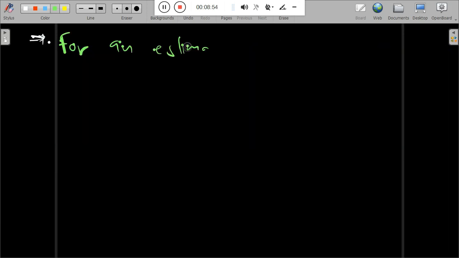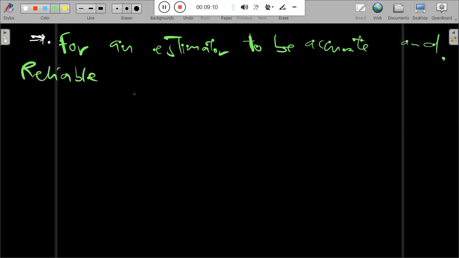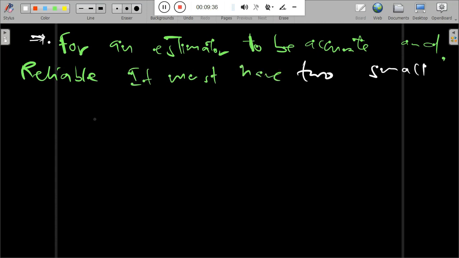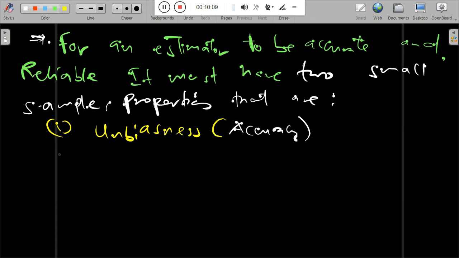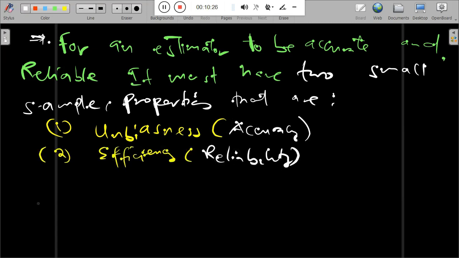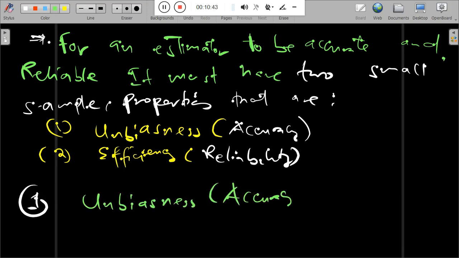So these properties are unbiasedness, that is accuracy, and efficiency, that is reliability, and they cover what is known as the small sample properties of an estimator. For an estimator to be accurate and reliable, it must have the two small sample properties, unbiasedness, that is accuracy, and efficiency, that is reliability, as opposed to inaccuracy, that is biasedness.